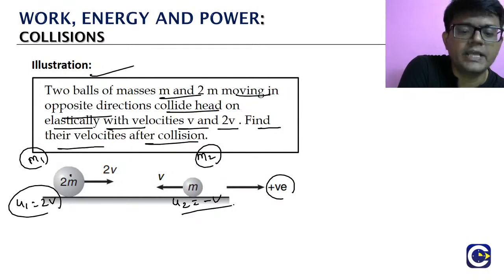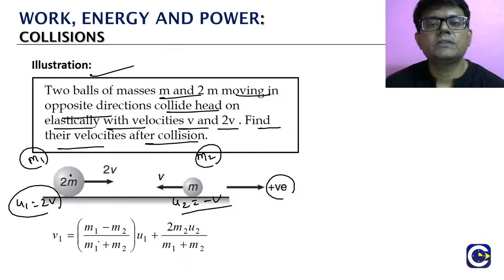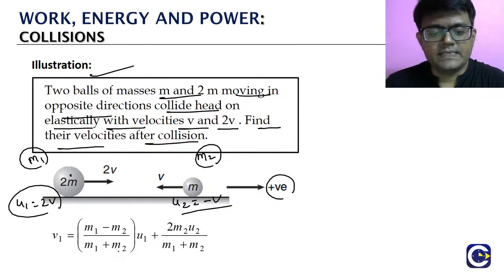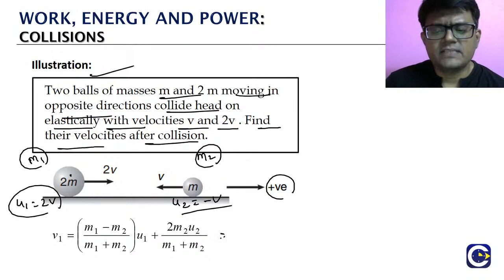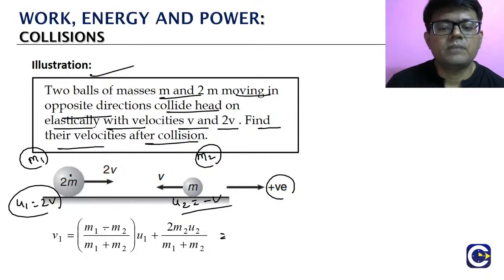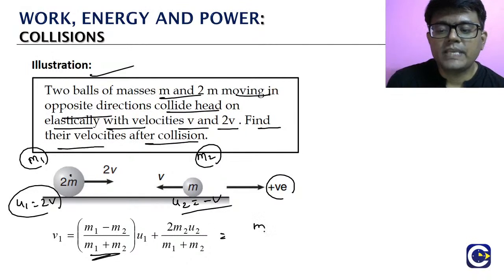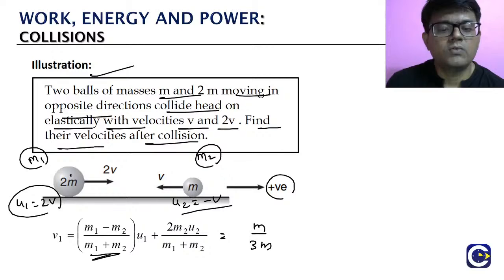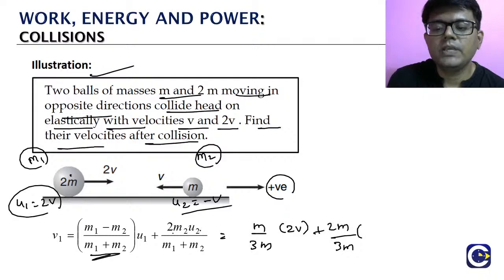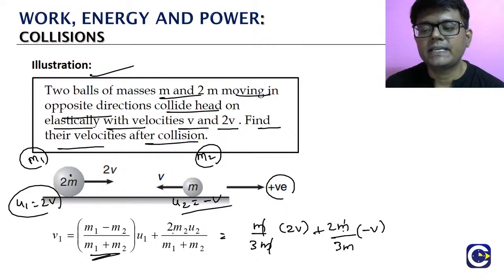We know the formula. v1 is equal to (m1 minus m2) by (m1 plus m2) into u1, plus 2m2 by (m1 plus m2) into u2. We just have to substitute. m1 is 2m, minus m2 which is m, so 2m minus m means m will come. The denominator is 3m. So m by 3m into u1, and u1 is 2v. Then 2m2 by (m1 plus m2) into u2, and u2 is minus v. You can see m will get cancelled.